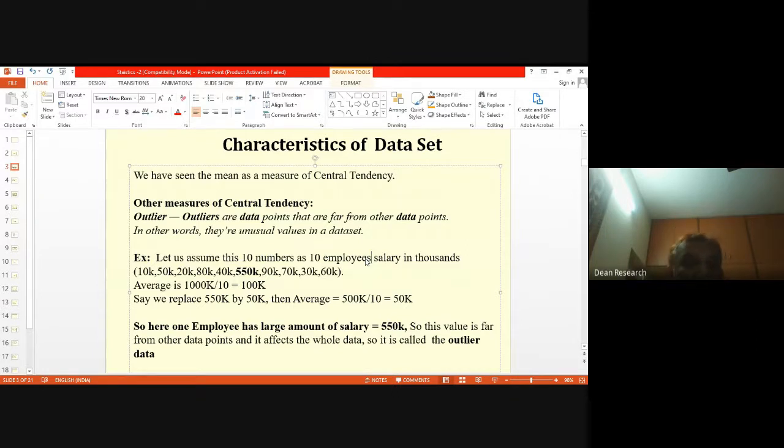Now, if you compute the average or arithmetic mean, you just add them up. I think it comes to 1000K, and there are 10 numbers. Sample size is only 10.